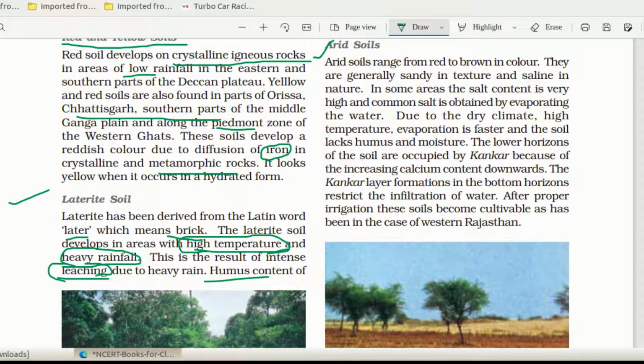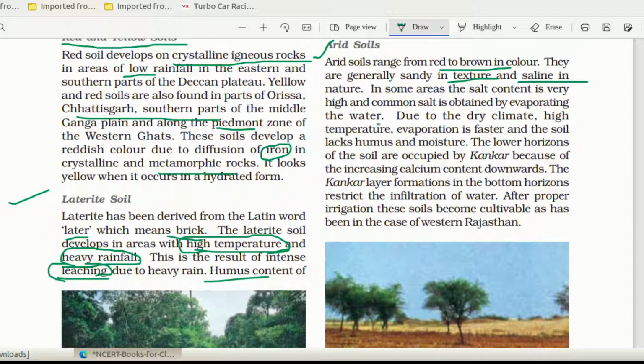Next one, arid. Arid means regions getting very low rainfall. Arid soil ranges from red to brown in color. They are generally sandy in texture and saline in nature. What is the meaning of texture? Texture means actually the size of particles in the soil. Sometimes it will be small sand to large pieces of rock. And saline means salt content.